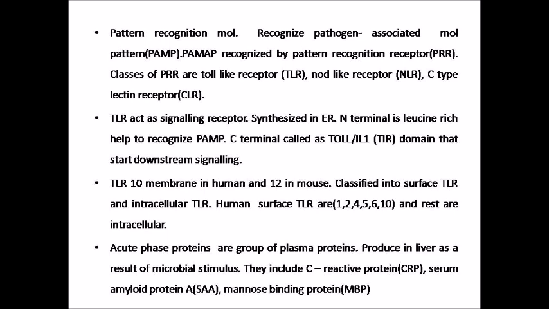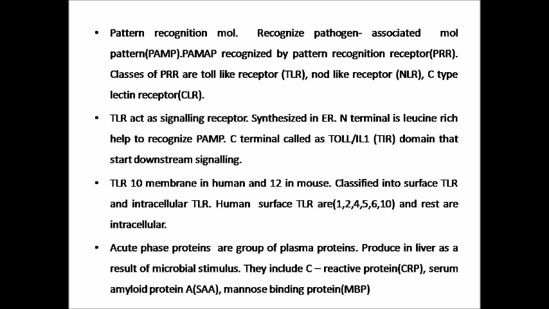A recognition molecule recognizes the pattern on the pathogen with the help of a recognition receptor, called the pattern recognition receptor or PRR. There are some classes of pattern recognition receptors, like toll-like receptors, nod-like receptors and C-type lectin receptors, but the most important is the toll-like receptor.